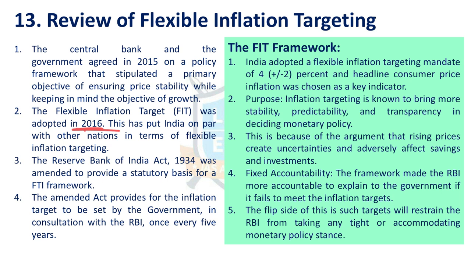Now government wants to have flexible targets. That means a range should be there. It should not be a number, it should be a range. That's why it has decided that 4 plus or minus 2% on CPI scale is the ideal headline inflation. So this range is proposed. And to make the changes to this, the RBI Act was amended. Statutory basis was provided to this FIT, that is flexible inflation targeting.